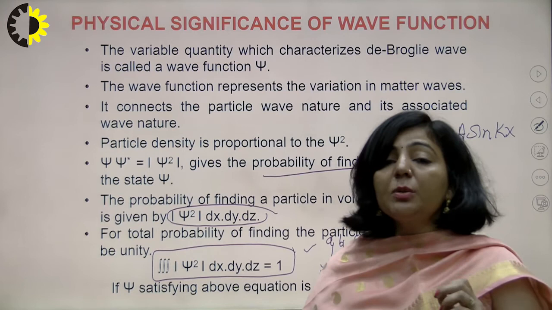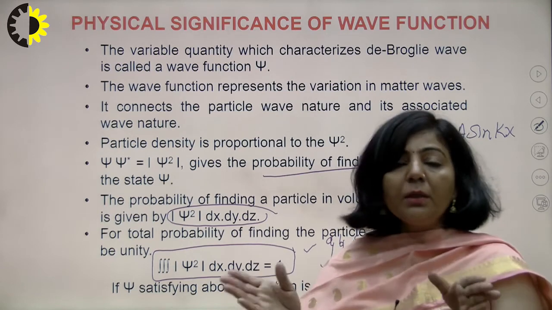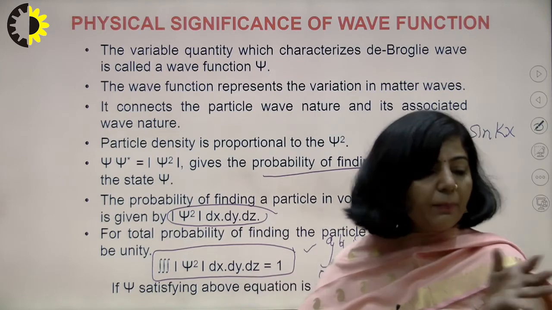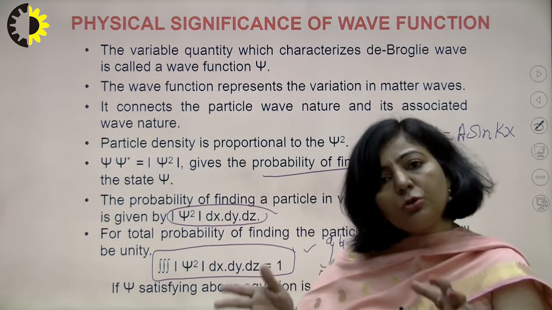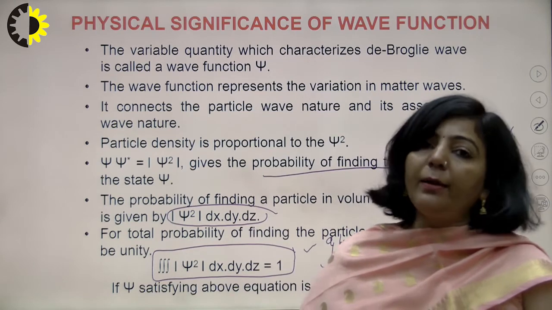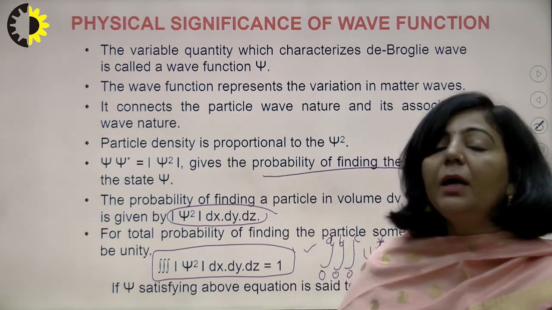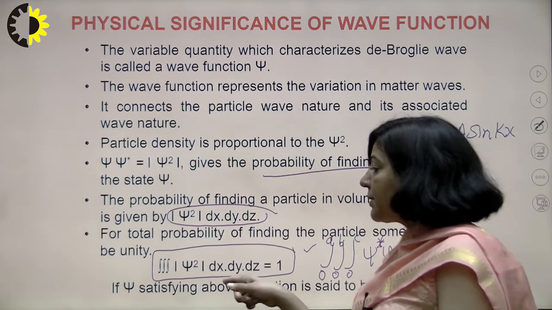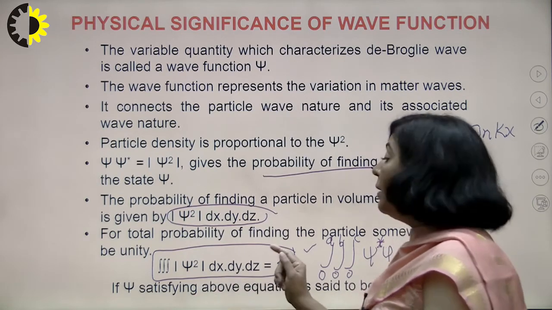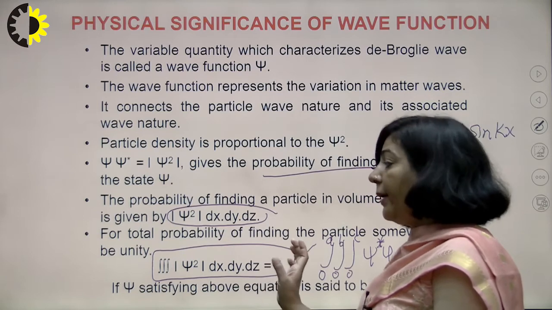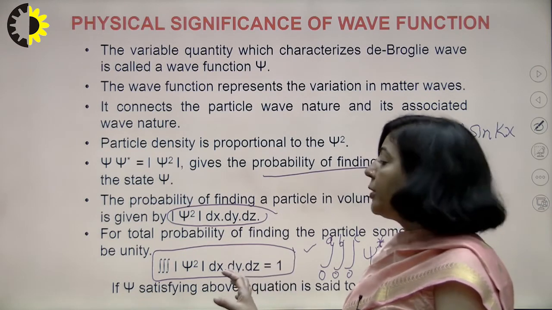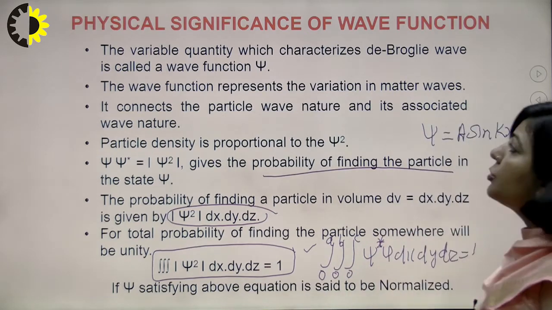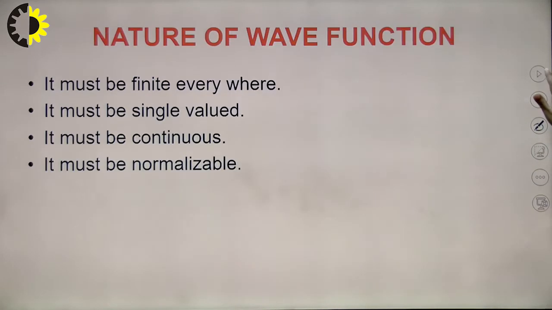And one more interesting point: within the boundaries, if you are aware that the particle is present within this particular box, then the total probability of finding the particle is always 100%, and that 100% is represented as 1. So this represents the total probability of finding the particle, and if the wave function satisfies this condition, it is said to be a normalized wave function, right? So this is the significance of the wave function.